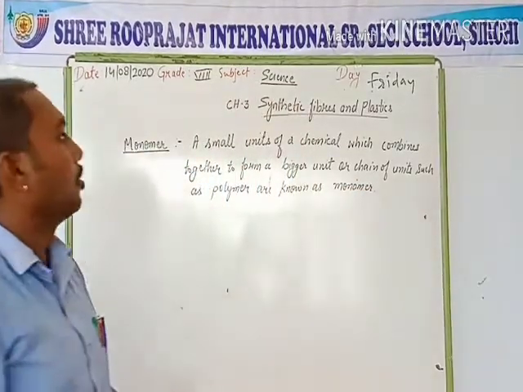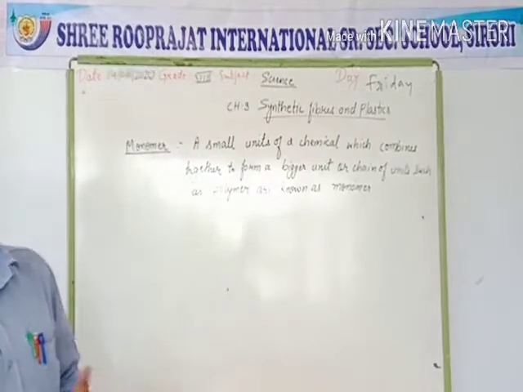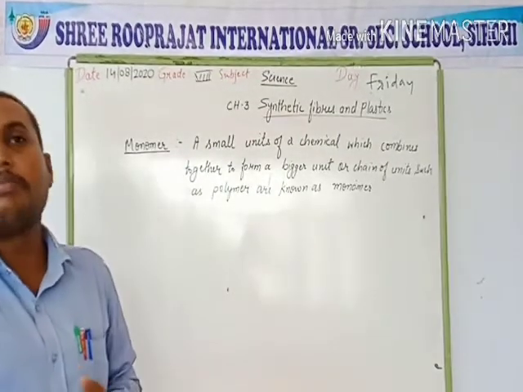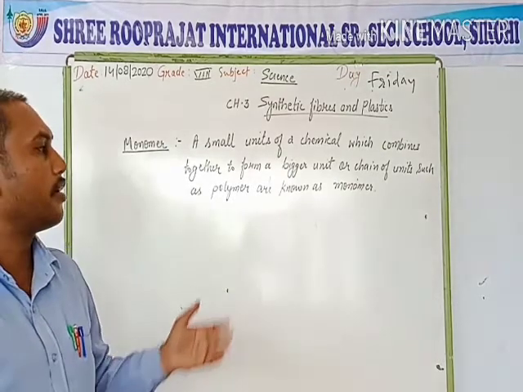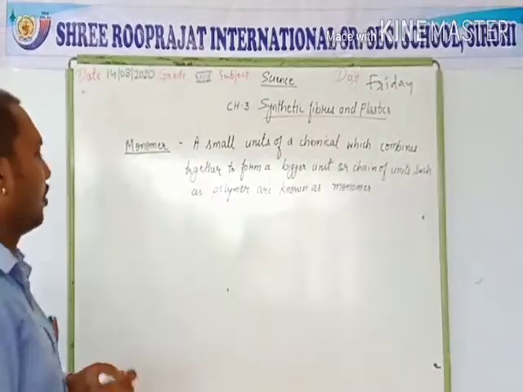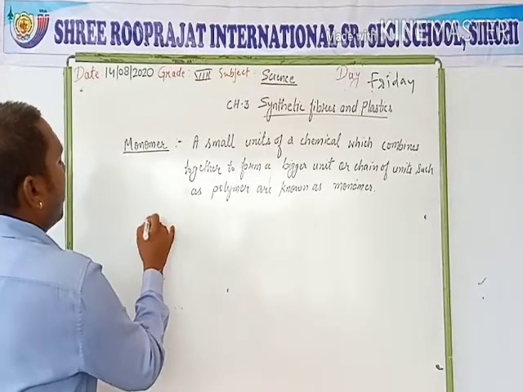So, small units of a chemical combine together to form a bigger unit such as a polymer, and are known as monomers. For example, cellulose,